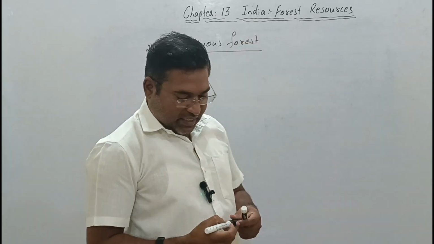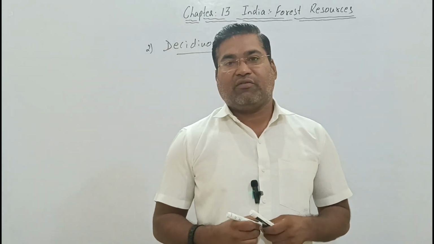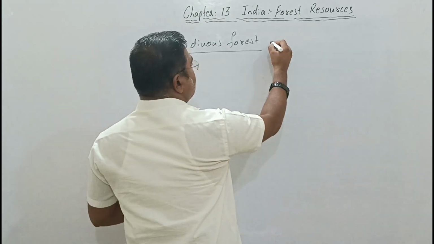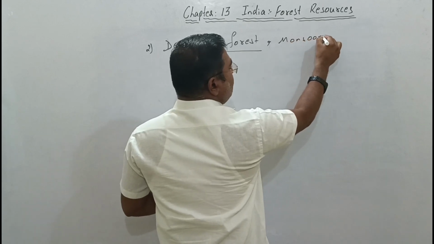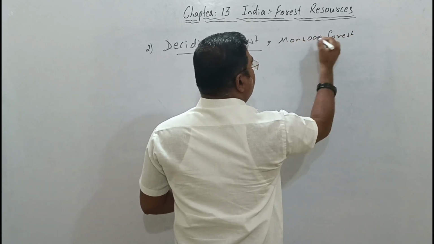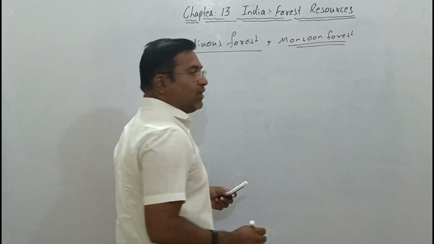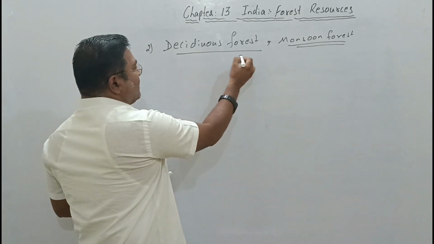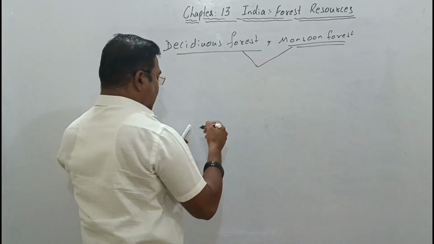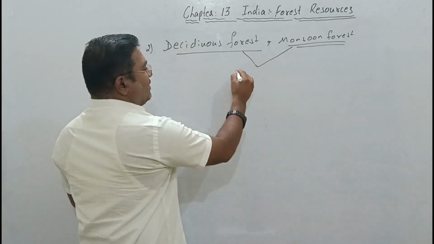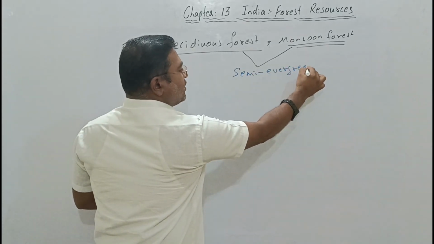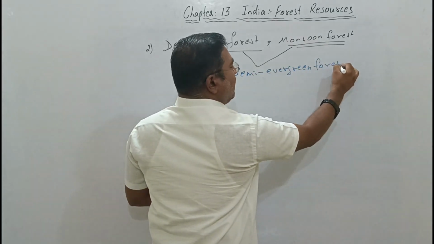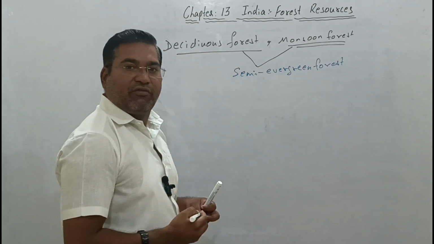It is even called a monsoon forest. We can even call this deciduous forest or monsoon forest a semi evergreen forest.